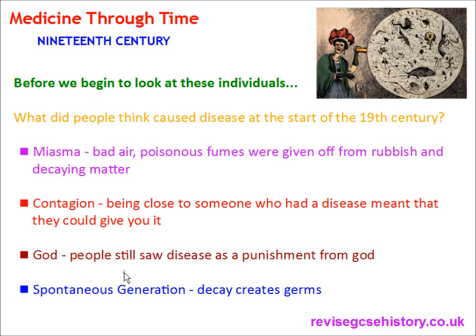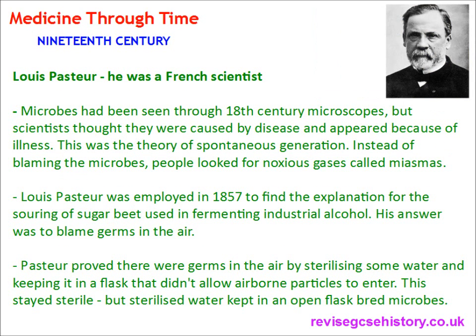And later on in the 19th century, they believed the theory of spontaneous generation, which was that decay creates germs, and that germs appear as a result of disease. This is sort of the opposite to the germ theory we understand today, that germs cause disease. Spontaneous generation is that disease causes germs. So let's have a look at the first individual, which is Louis Pasteur. And these two individuals we're going to be looking at in today's video are important in the fight against infectious disease. Okay, so Pasteur.